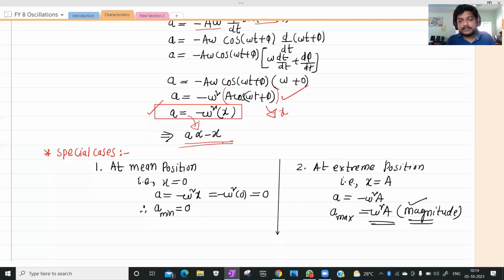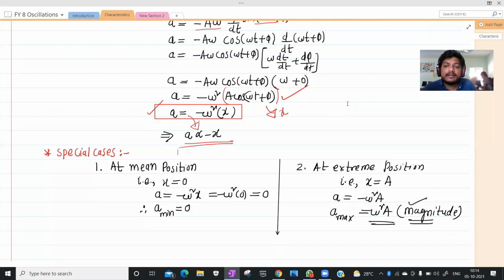This is a condition for which type of motion? Here a is directly proportional to minus x. Now tell me which type of motion it is: linear motion, harmonic motion, oscillatory motion, or simple harmonic motion?